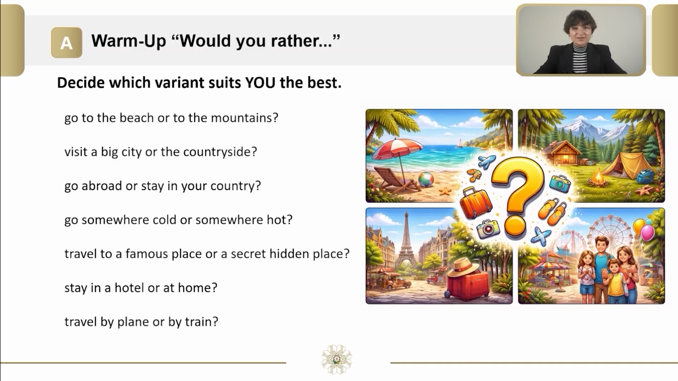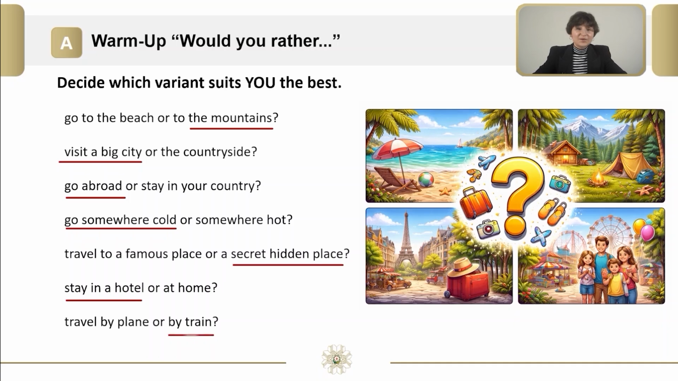Welcome back. I hope that you did the task. For example, personally for me, answers would be the following. I would prefer to go to the mountains. I would prefer to visit a big city. I would prefer to go abroad. I would prefer to go somewhere cold. I would prefer a secret hidden place. I would prefer to stay in a hotel. And lastly, I would prefer to travel by train. Well done.